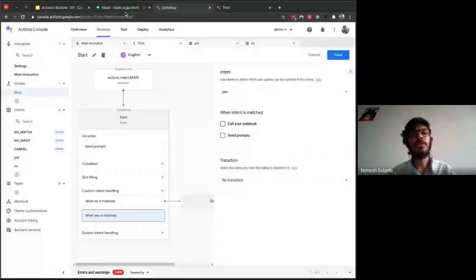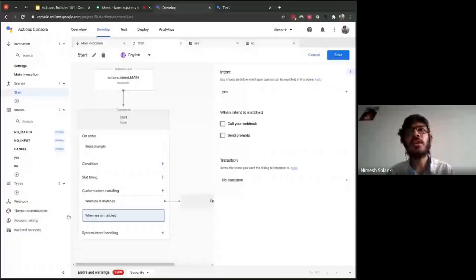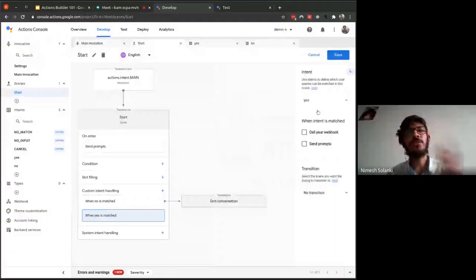If the doubts are cleared, cool, let's move forward. Currently, for the no intent we are ending the conversation, and for the yes intent we are not doing anything. So let's do that. For the yes intent, we'll send the prompts, and let me paste the string which is given in the code lab, which you can grab from there.